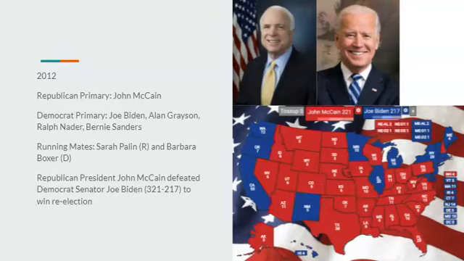And Joe Biden would not run a very good campaign. McCain would be very popular due to his success in his first term. And Republican President John McCain would defeat Democrat Senator Joe Biden 321 to 217 to win re-election. In his second term, it would be very uneventful because of the gridlock between McCain and the Democrats.